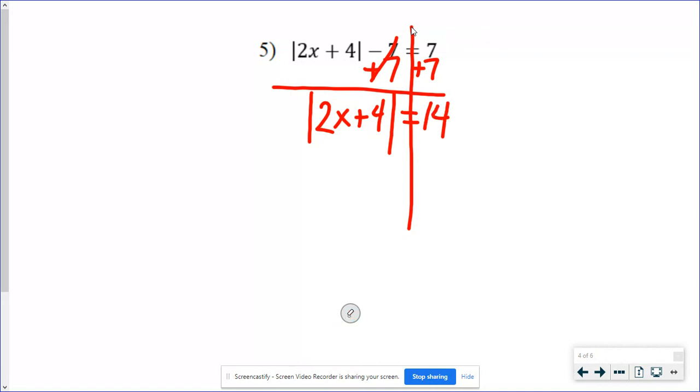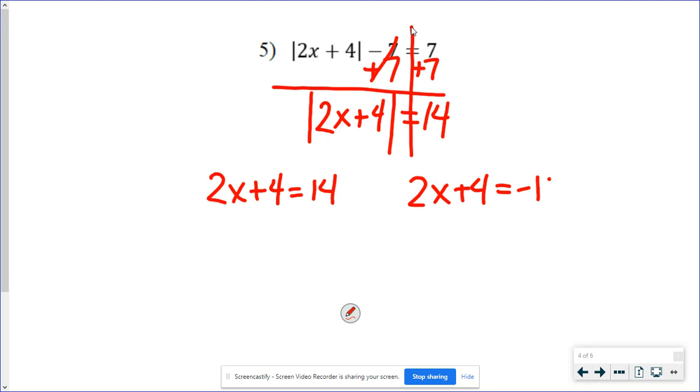Now that I have that, now I can write my two equations to solve. So I'm going to have 2x plus 4 equals 14. 2x plus 4 equals negative 14. So if I would subtract my 4, 2x equals 10.